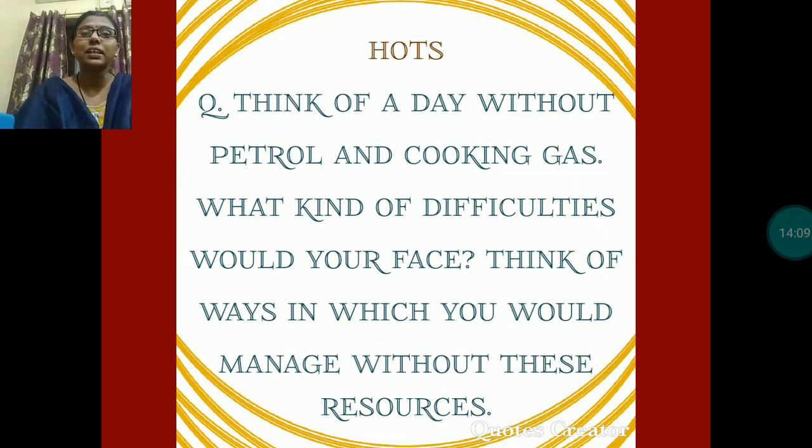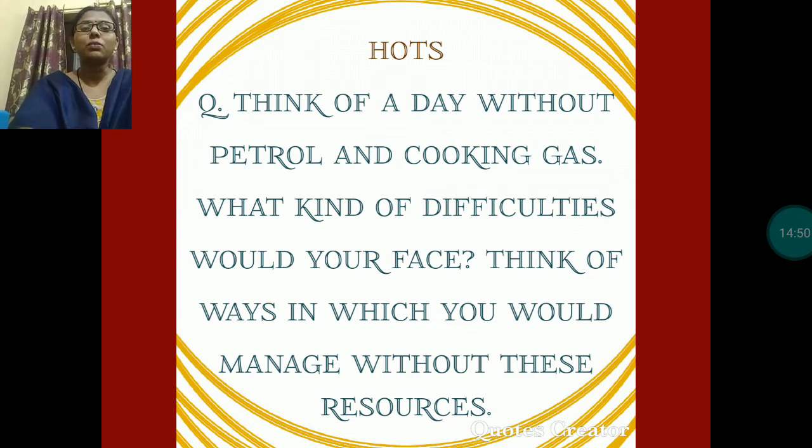For transportation we need petrol to move from one place to another, and cooking gas is necessary because we cook our food using this gas. So what kind of difficulties would you face? Think of ways in which you would manage without these resources. This question depends on your thinking.